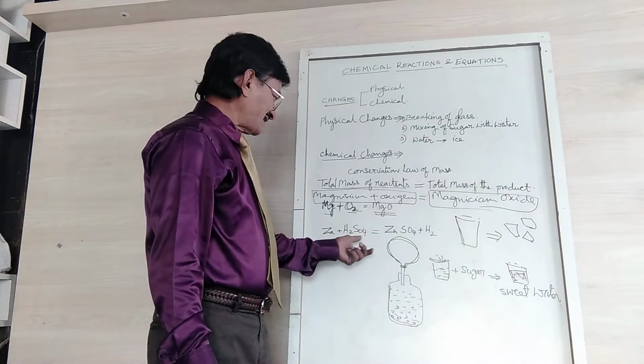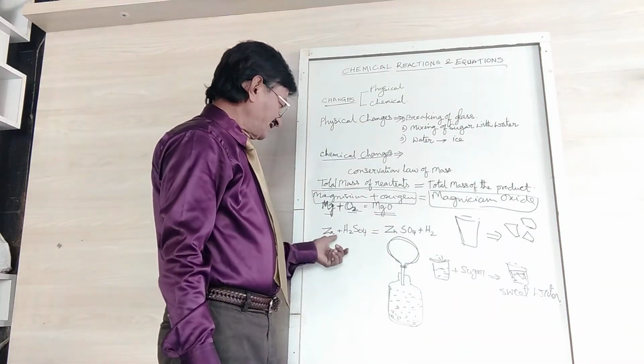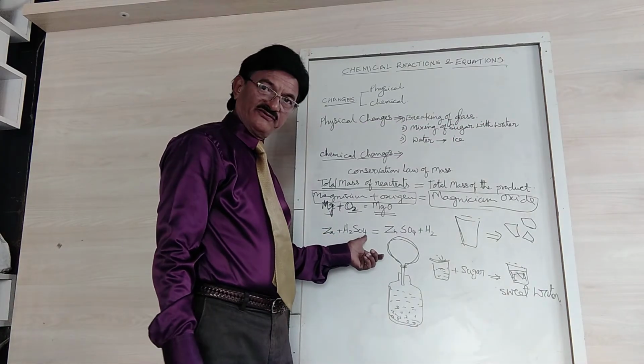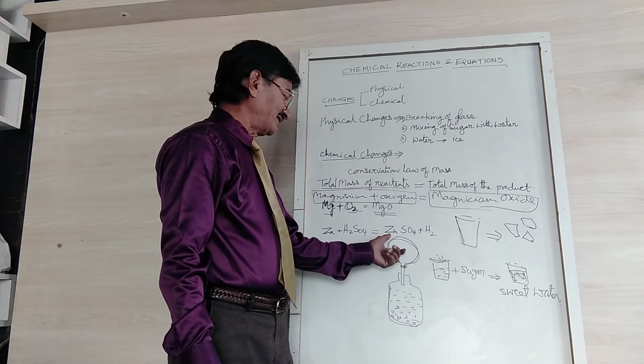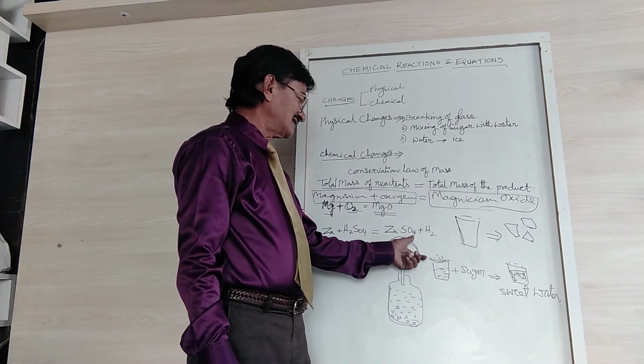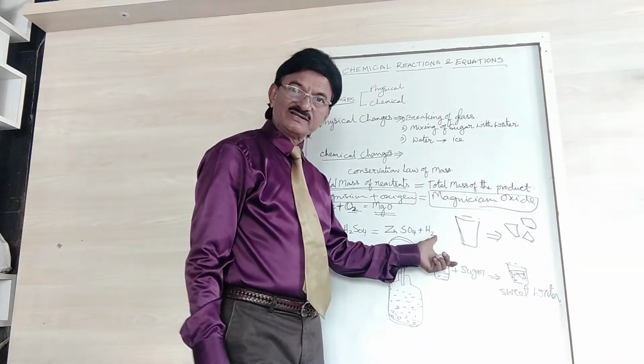Now, so what is happening? We cannot write all those things. So zinc plus H2SO4, dilute sulfuric acid, the reaction will take place: ZnSO4, zinc sulfate, plus hydrogen. Got it?